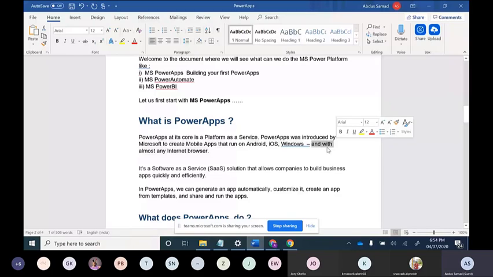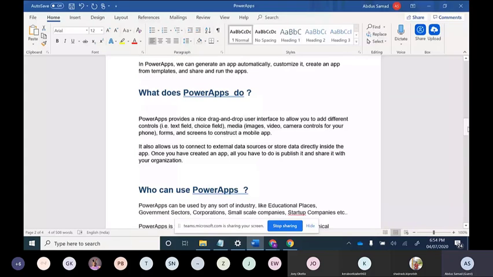What does Power Apps do? Power Apps has a nice drag and drop user interface that allows you to add different controls: text field, choice field, media. It also allows us to connect to different data sources. The data sources we can connect to include SharePoint list, CDS, and MS Excel. I will show what data sources we can connect through.